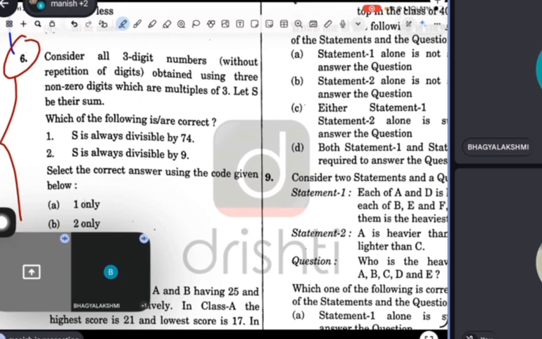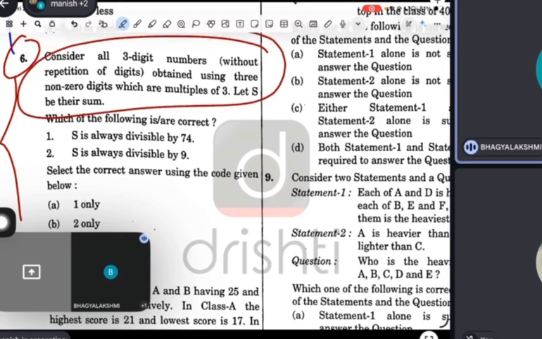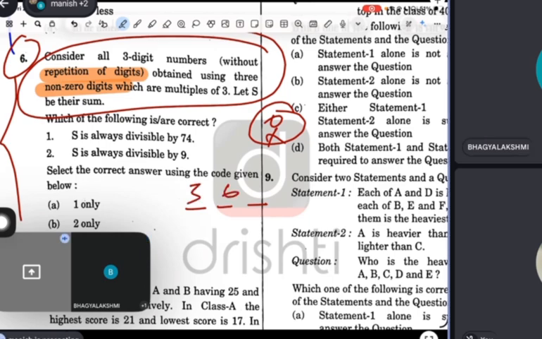Guys, I have told you. First, Bhagya, you tell the demand of the question. What is the question saying till here? Three-digit numbers are there, which are multiples of 3, and that three-digit number has non-repeating distinct digits and non-zero digits. It means 0 cannot be there. So basically, what can be 3, 6, and 9, because it should be a multiple of 3 and three-digit. So only 3 numbers are possible.